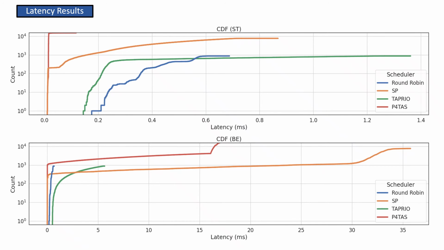Here, we show a plot to demonstrate the comparison using a cumulative distribution function of latencies experienced by both ST and BE flows. We observe that both flows experience similar latencies for round robin. For strict priority, we observe that ST flows experience a lower latency but fall short of providing bounded latency. Taprio doesn't perform well even in comparison to strict priority. P4 TAS, on the other hand, outperforms all, providing a bounded latency of 0.02 milliseconds to nearly all packets of ST flows.